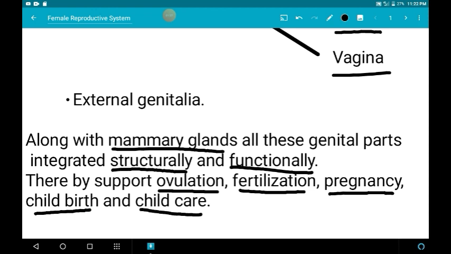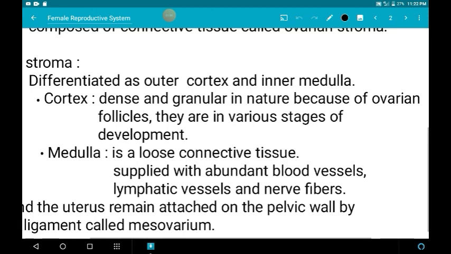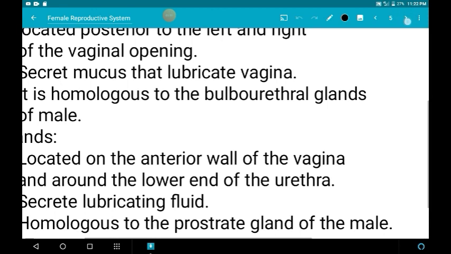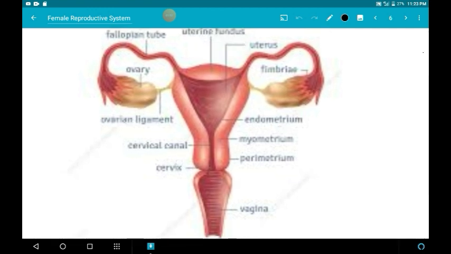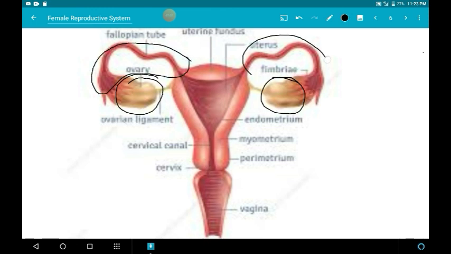Before seeing the structure of each organ in the female reproductive system, let us see the picture of the female reproductive system. As already said, it consists of a pair of ovaries and accessory organs like the fallopian tubes, then the uterus, cervix and vagina.